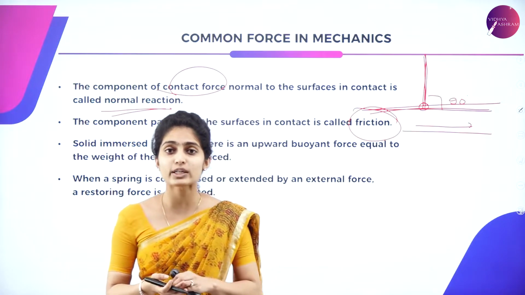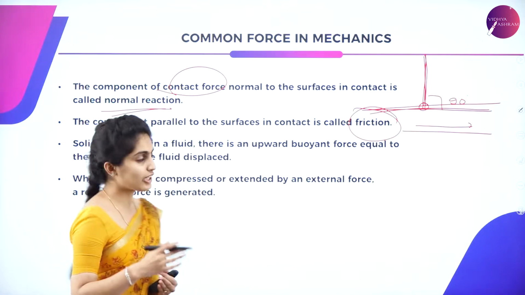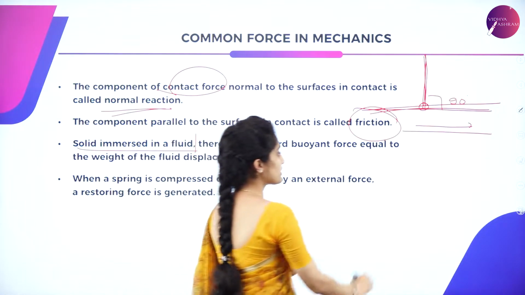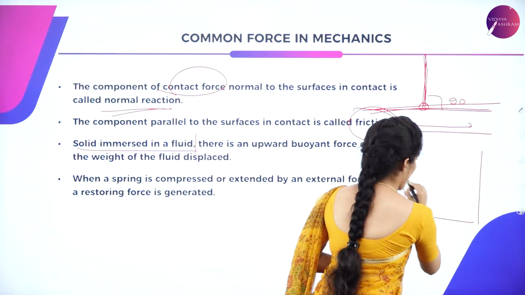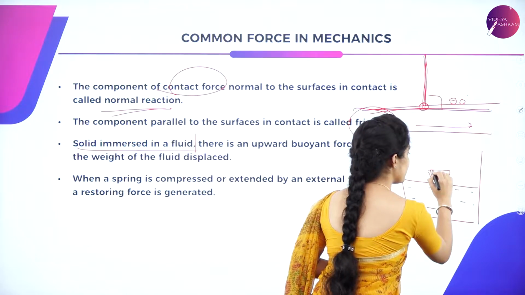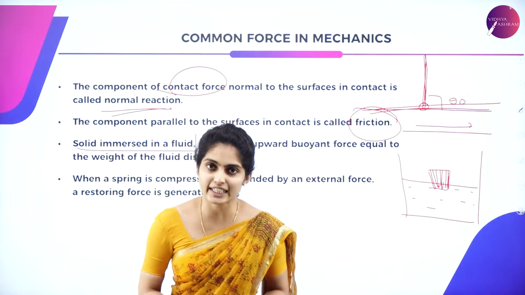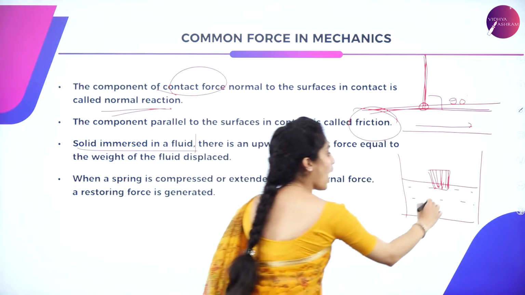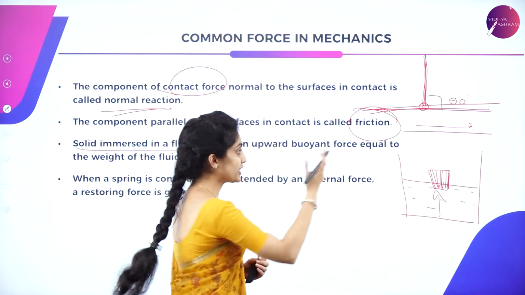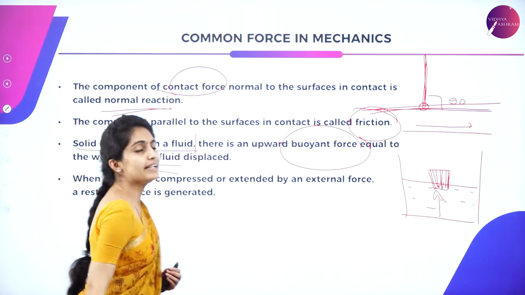Now solid with liquid. Two objects in contact, one is solid, another one is liquid. Suppose a solid is immersed in a fluid. Suppose this is a container with water and a solid which is present over here. This solid is allowed to come in contact with the liquid. So what happens? There is an upward pressure acting on the body. That upward force acting on the body is called buoyant force, which is equal to the weight of the fluid displaced.